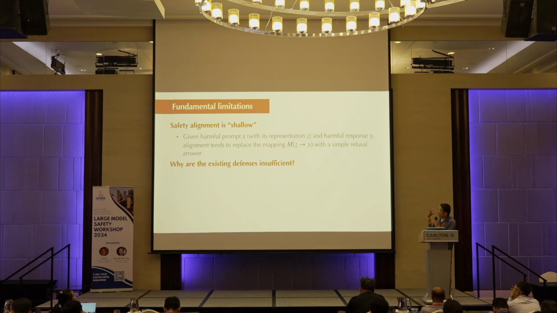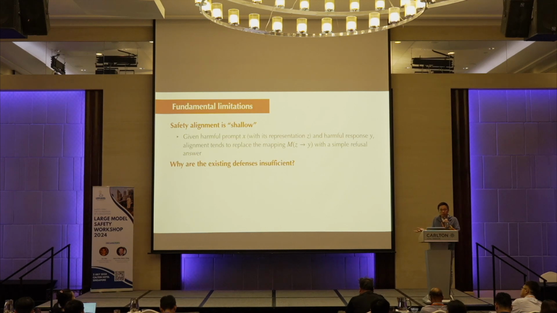And in the current alignment research, what we do is actually trying to replace the mapping from this representation with a simple refusal answer, right? So if it detects that this incoming prompt is malicious, it tries to give a refusal answer. That's what it's doing. So this tends to be very shallow.